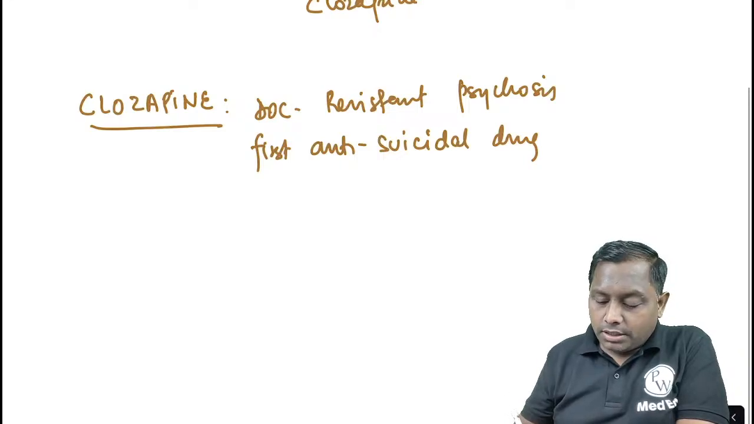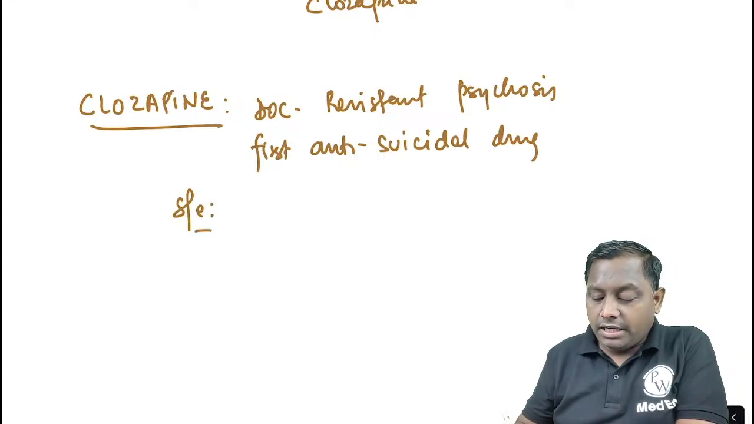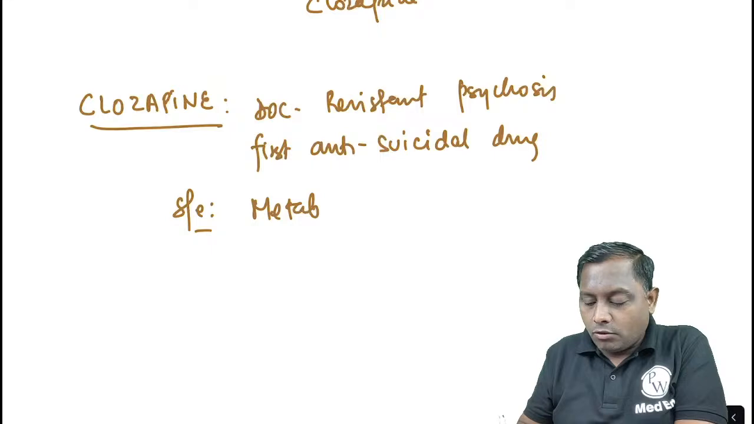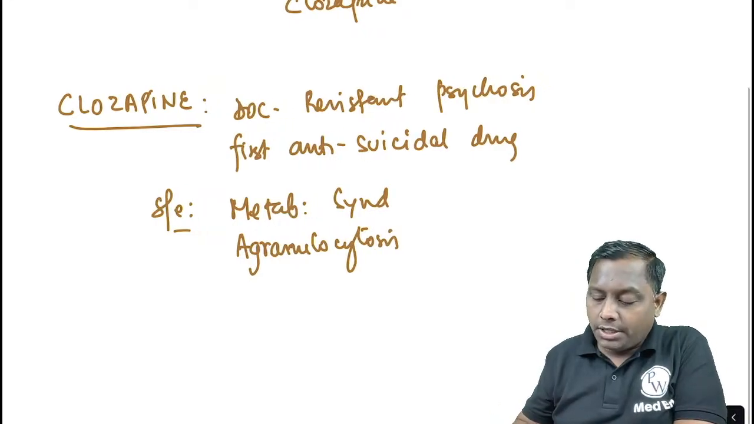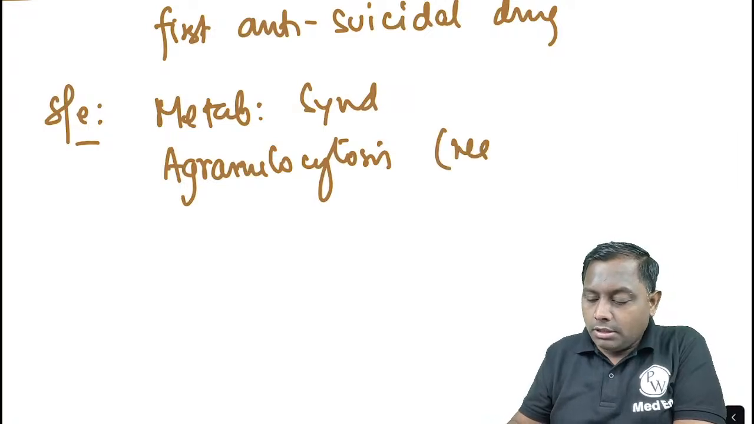Clozapine is associated with some specific side effects. In addition to metabolic syndrome, it is associated with a specific side effect like agranulocytosis. This agranulocytosis is a dangerous kind of side effect that usually requires monitoring. Agranulocytosis is going to require monitoring of the drug.